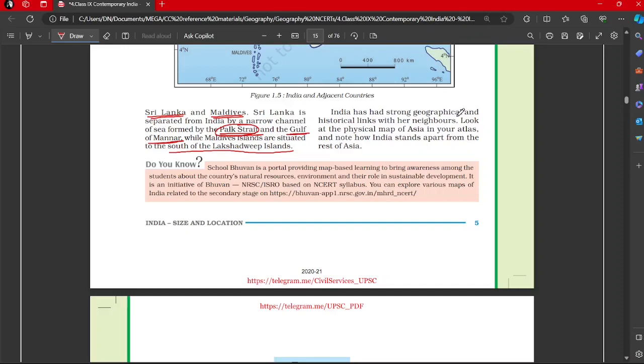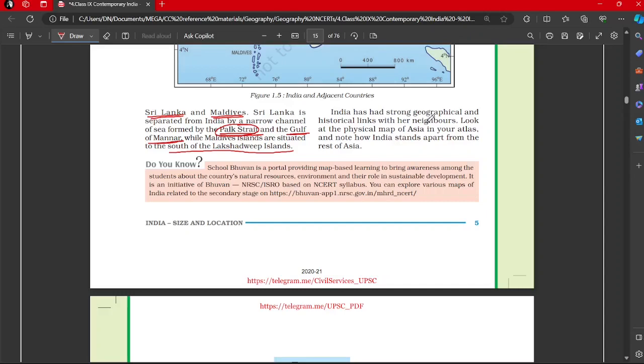India has had strong geographical and historical links with her neighbors. Geographically and historically, the links are very strong. You will find that there are many contentions also because of this complex interlinkage. Political boundaries could be there, but physically and geographically the boundaries may not be very relevant. Suppose there is a river between two countries. It's very difficult to create a boundary on rivers, so that creates some problems as well. Geographically it is very difficult to create such boundaries, but politically there are.